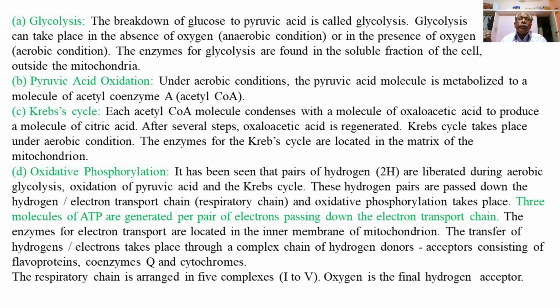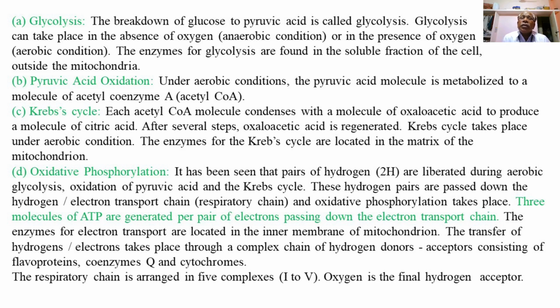Each acetyl-CoA molecule condenses with a molecule of oxaloacetic acid to produce a molecule of citric acid. After several steps, oxaloacetic acid is regenerated. Krebs cycle takes place under aerobic condition, and the enzymes for the Krebs cycle are located in the matrix of the mitochondrion. So the enzymes required for the Krebs cycle are provided by the matrix of the mitochondrion.